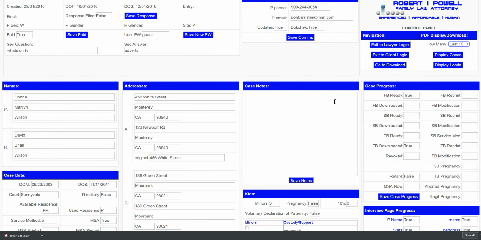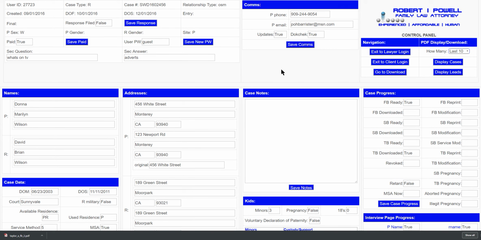I think that's about it. That's the control panel at the Online Divorce Lawyer Pro level. No real difference between the Pro level and the basic level as far as the control panel is concerned. All the functionality is there for both levels of service.